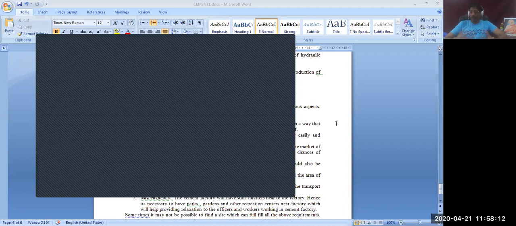Now we have also discussed the setting of the cement. Setting is the gradual gaining of the strength of the cement paste. Once the water is added to cement, it first becomes a paste in a plastic state, then it stiffens, then it hardens, then it solidifies, and it starts gaining strength gradually. The whole process is what we call setting of cement. Setting of cement goes on for months.